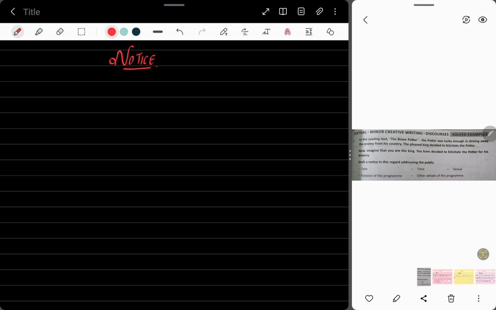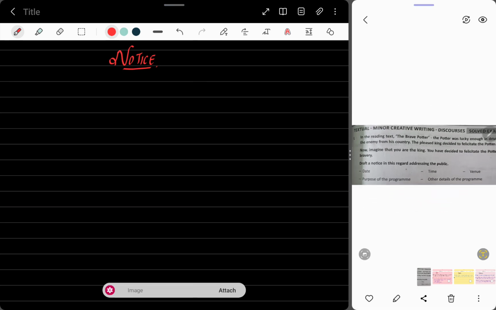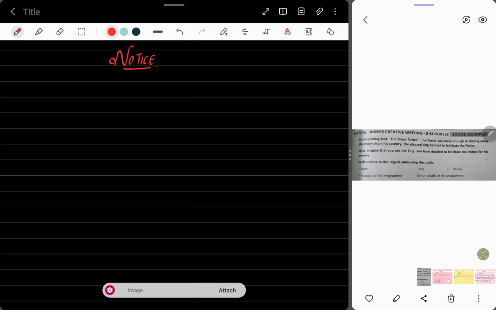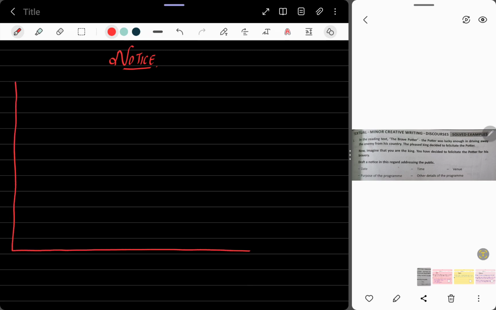Okay, in the reading The Brave Potter, we learned that the potter was lucky enough that he drove away the enemies from the country, and the king was very happy. So the king decided to felicitate the potter. So let's make a notice. To make a notice, first the thing we need is a rectangle box. So draw a rectangle box.